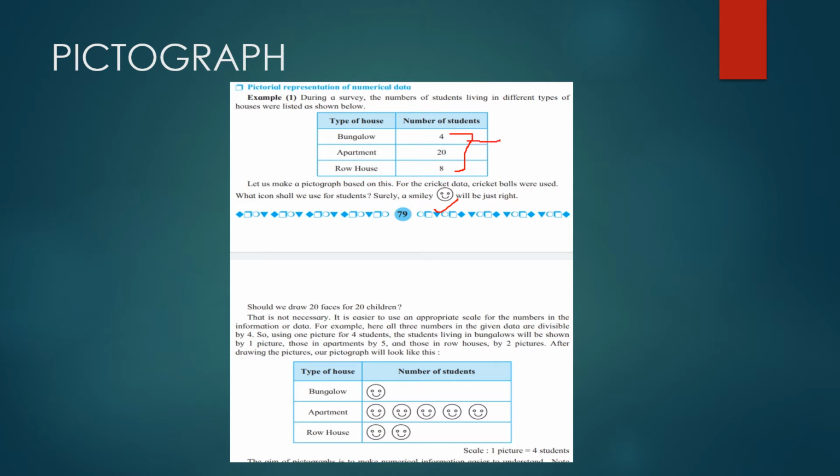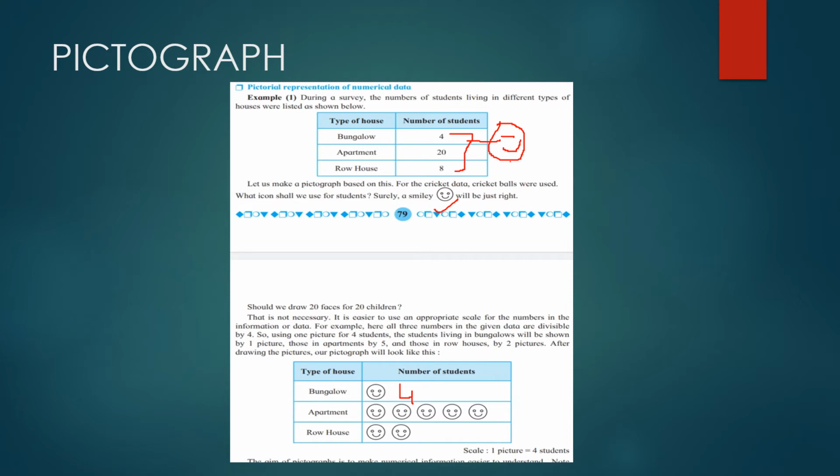So this one smiley will be considered as 4. If we have to draw 4, how many smileys will we draw? We'll draw one smiley. If we have to draw 20, how many smileys will we draw? We'll draw 5 smileys, because one smiley is considered as 4. So here, for the bungalow, because 4 students were there, we have drawn one smiley. Because 20 students stay in an apartment, we have drawn 5 smileys. So each smiley will represent 4.